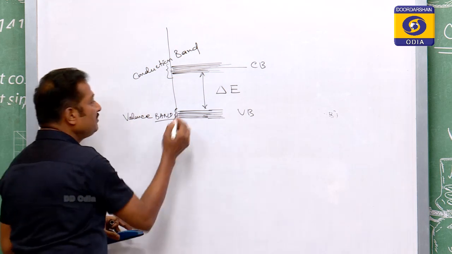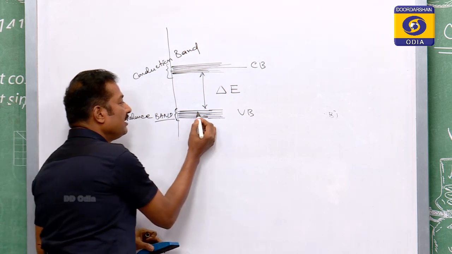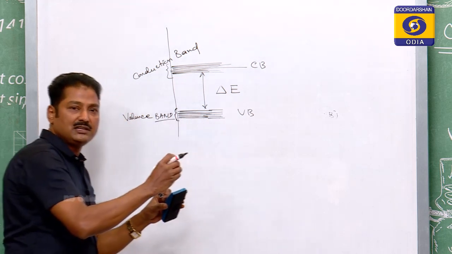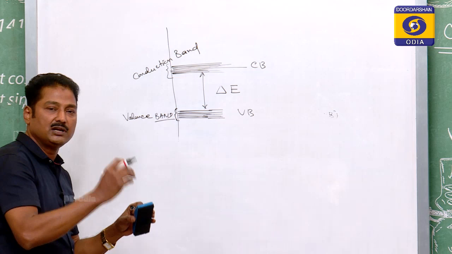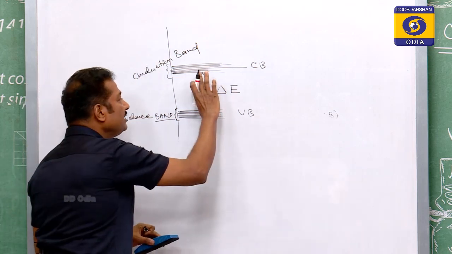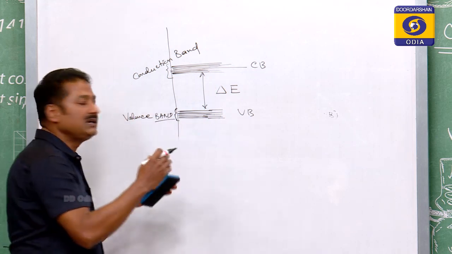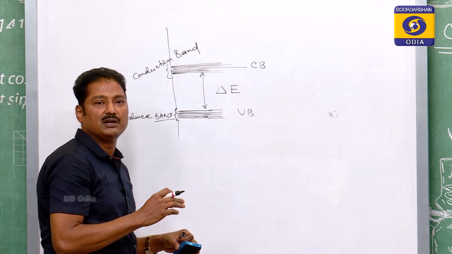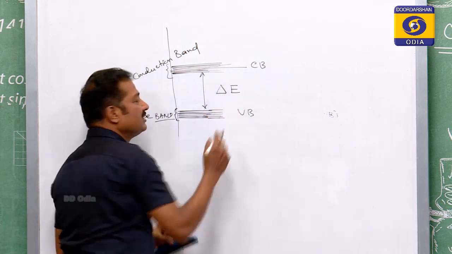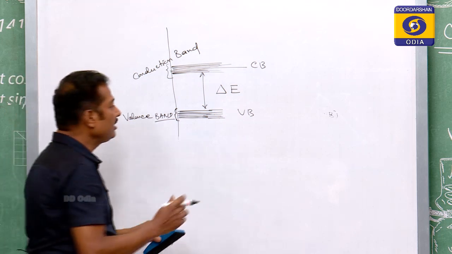If the band gap is more, that means it is difficult to detach the electron from the valence orbit and send it to the conduction region. If the gap is very small, then the valence electron can easily be detached and go to the conduction level. So, the gap decides the conductivity of a material. We will come to that later.